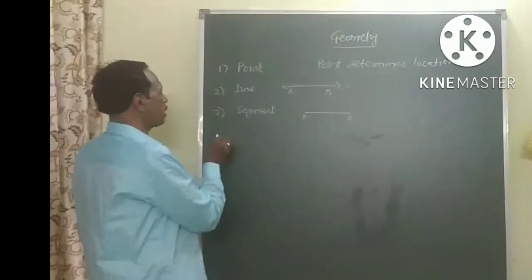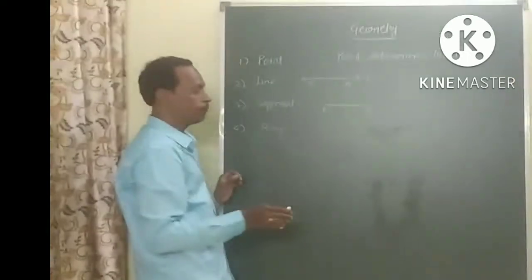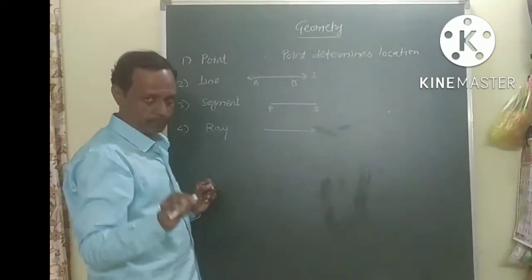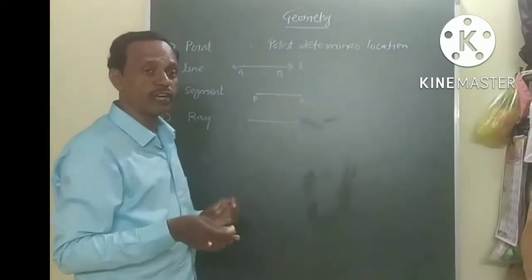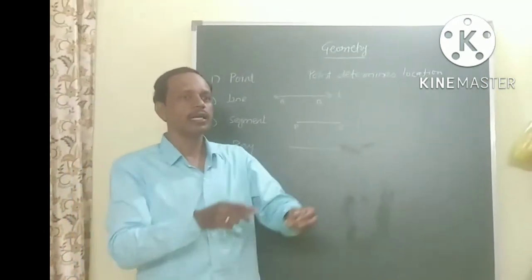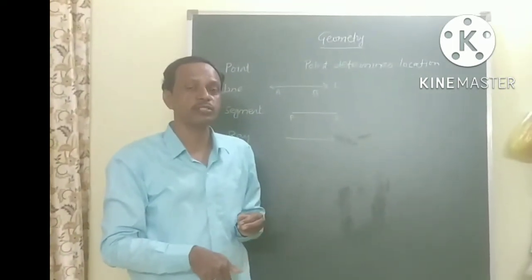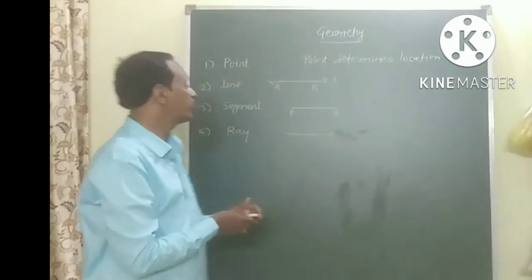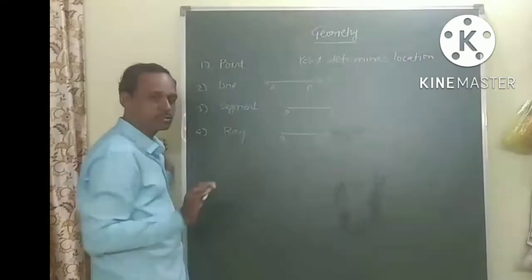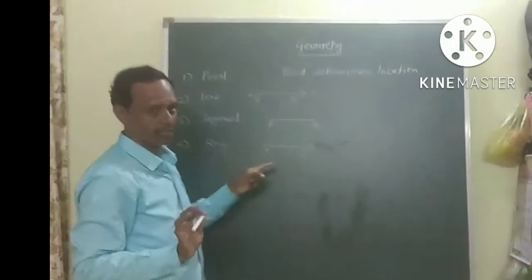Then another part is called a ray. Students, a ray is infinite at one end. Actually, a ray is a part of a line. You must have seen this when shooting a bow and arrow: the starting point is fixed, but it is infinite at one end. Suppose AB, the starting point is fixed, but where it will fall we cannot guess. So it is infinite at one end.